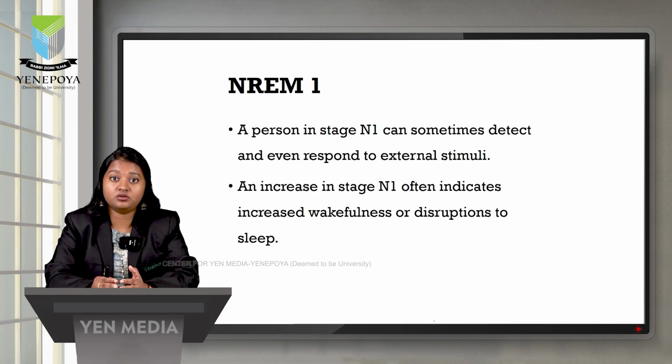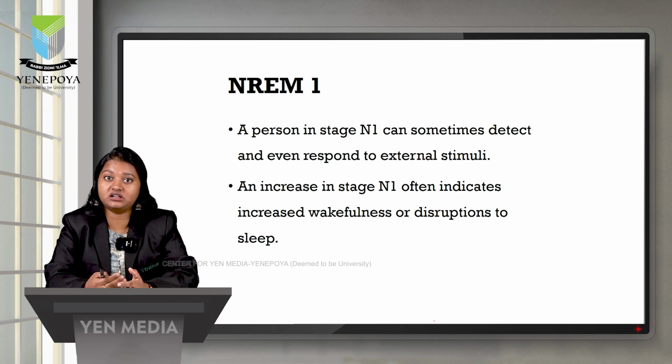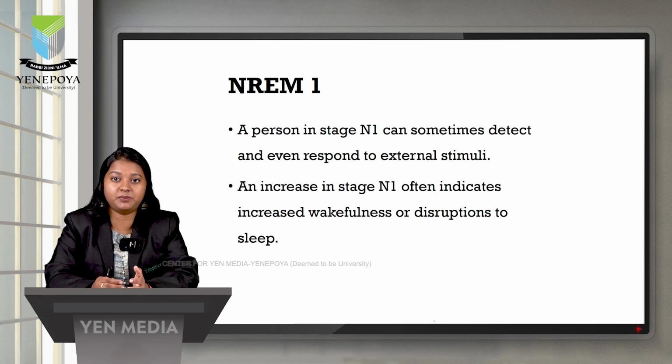A person who is in stage N1 can sometimes detect and respond to external stimuli, as it is not a deep sleep, it is just a transitional stage. An increase in stage N1 often indicates an increase in wakefulness and disruption.